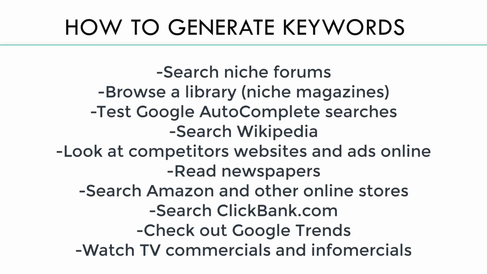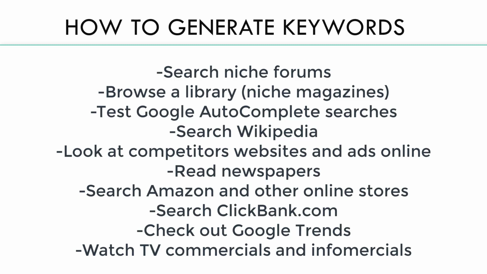Go ahead, pause the video, take a screenshot of this. This is how you generate keyword ideas. Some may seem super simple, but you will be surprised at how many keyword ideas you will generate from these. Look up forums in your niche. Go to your library. See what book titles and subtitles are used. Use Ubersuggest or use Google Autocomplete. Search your initial products and keywords in Wikipedia. Or again, put your keywords into Google and see what those top Google ads, usually the top 3 to 4 listings, what keywords are they using in their descriptions, in their ad titles.